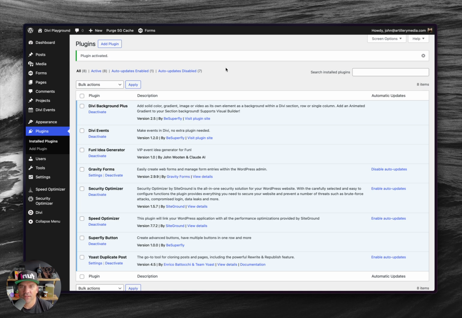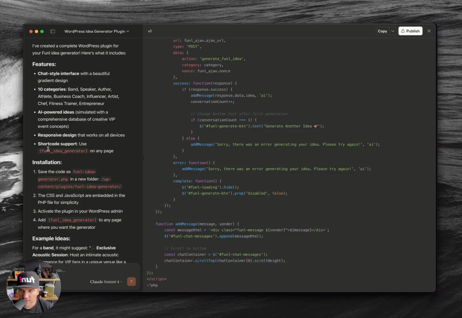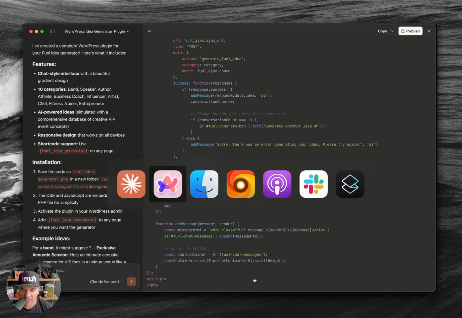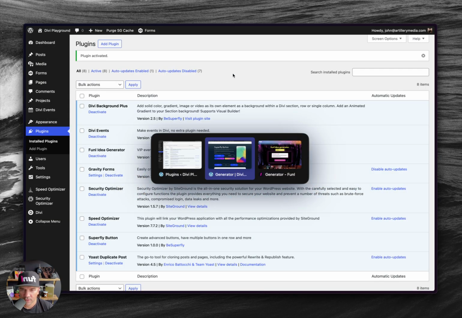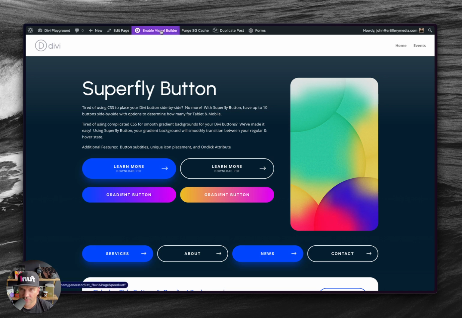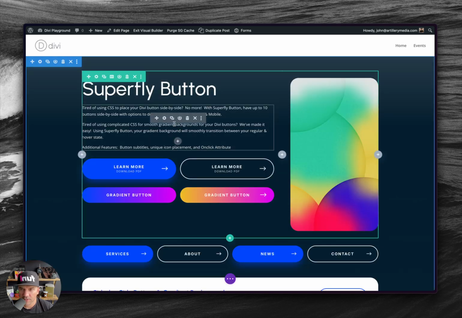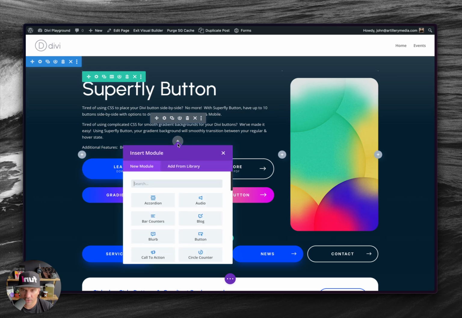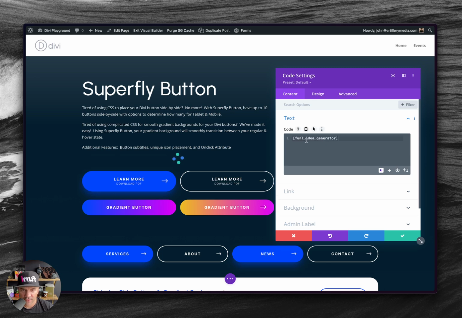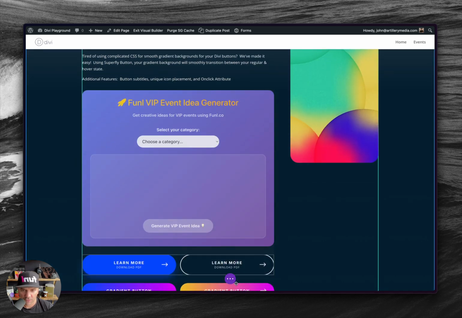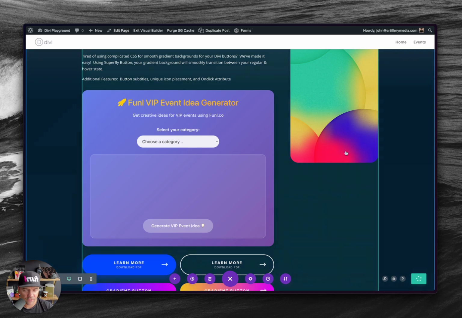Great teammate. Now, if I go back to Claude, it's saying, hey, here's the short code you got to put on your page to even see this thing. So I'm going to copy that short code, head back over to my WordPress site, enable the visual builder in Divi, and I'm going to just add a code module and paste in that shortcode and hit the check mark. Boom, you see it right there. Save.